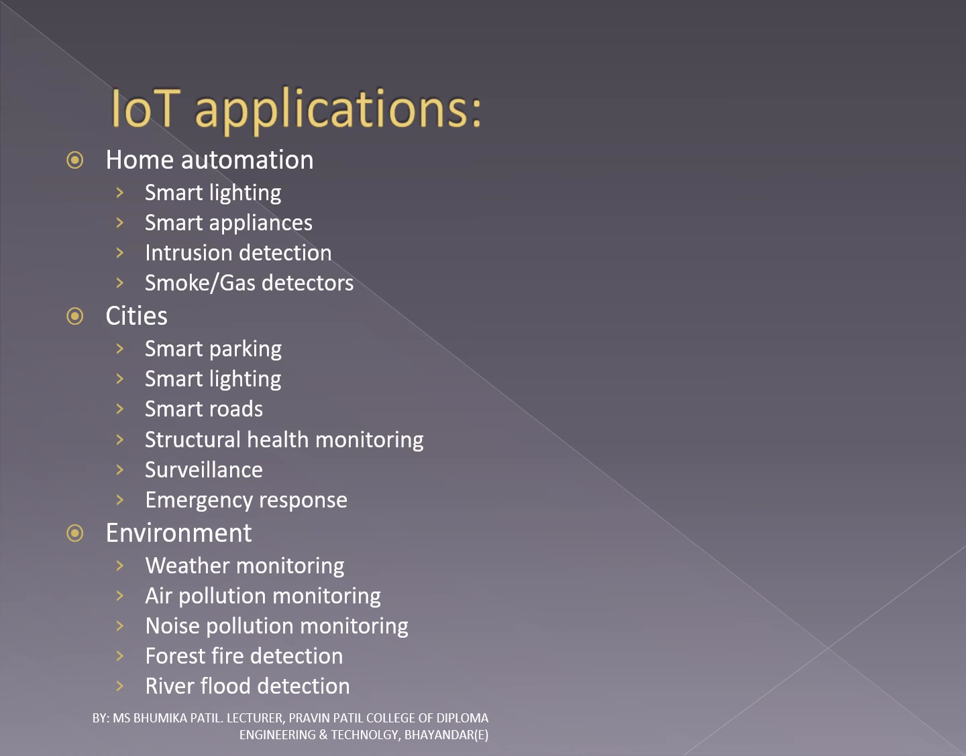Forest fire detection. Forest fire can cause damage to natural resources, property, and human life. Early detection of forest fire can help in minimizing damage. And last is river flood detection. River flood can cause damage to natural and human resources and human life. Early warnings of floods can be given by monitoring the water level and flow rate. An IoT-based river flood monitoring system uses a number of sensor nodes that monitor the water level and flow rate.